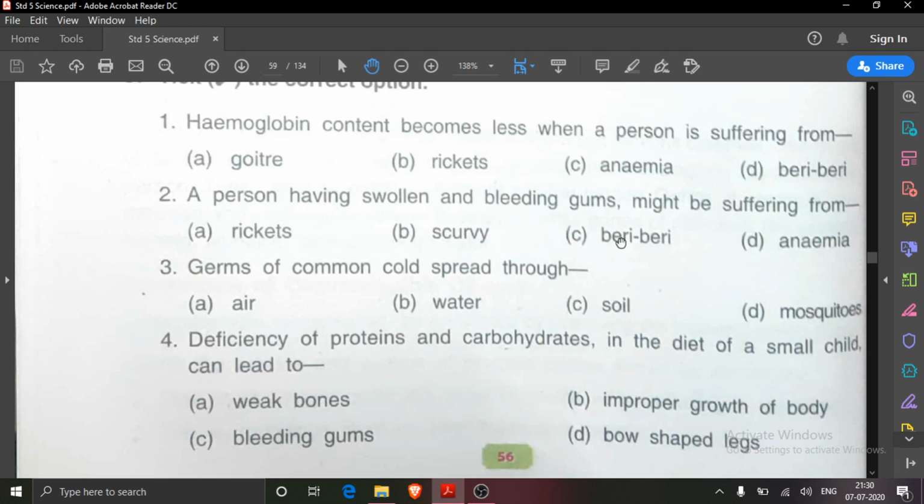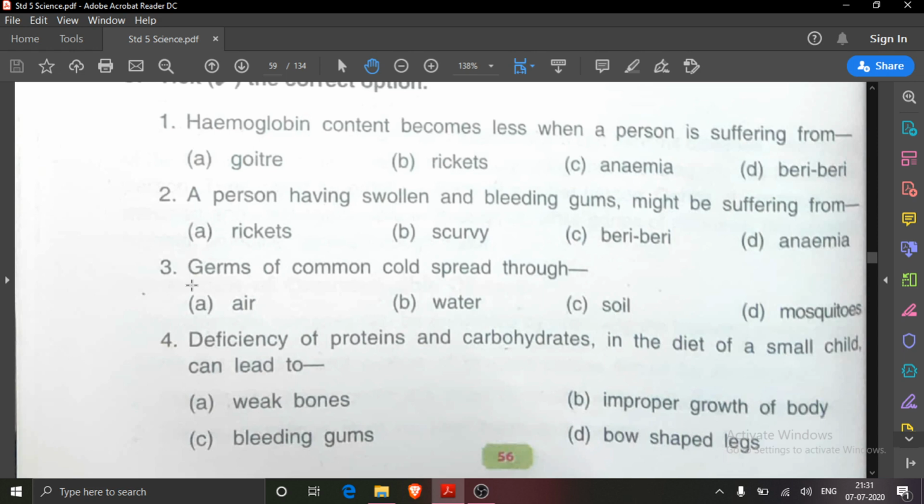Beriberi is also not. In beriberi the symptoms are extreme weakness and paralysis in body parts. Anemia, just now we have read, due to anemia, hemoglobin content in blood becomes less. Then a person having swollen and bleeding gums might be suffering from scurvy. You will take here scurvy.